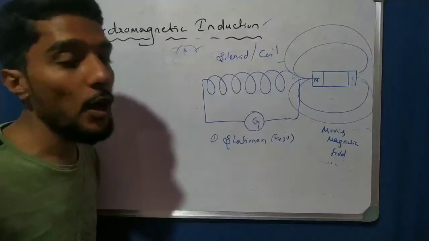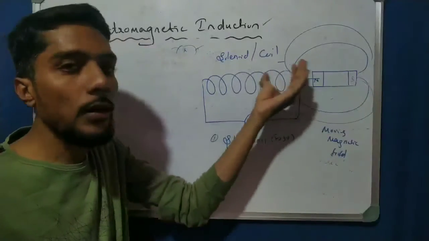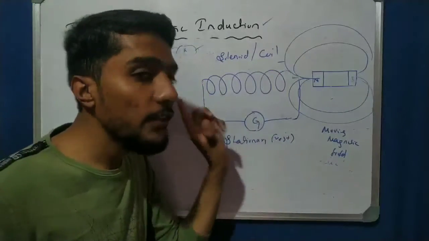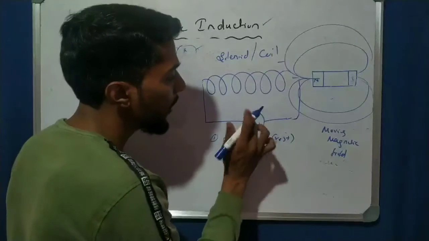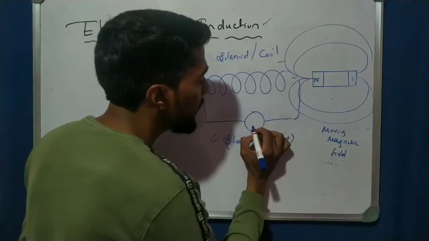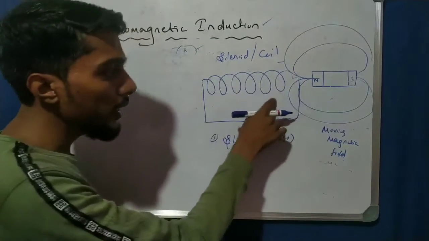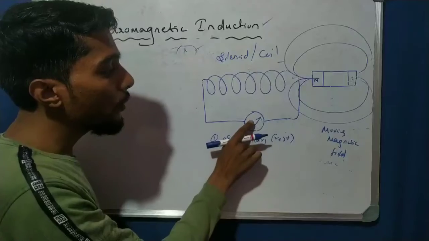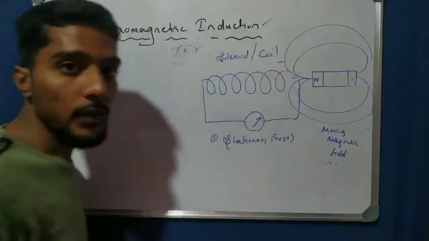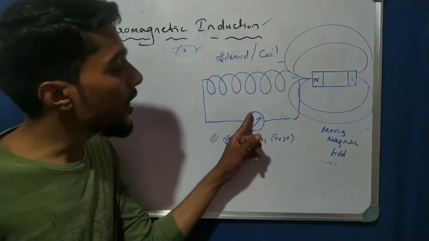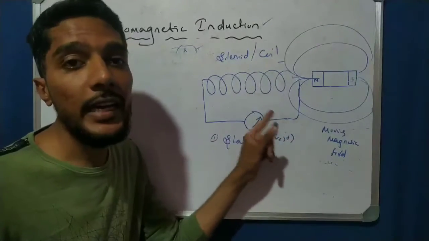Whenever a magnetic field is brought near a coil, we observe deflection of the galvanometer in one direction. When the S pole is brought near the coil, we observe the deflection in this direction. One case. This deflection shows the presence of current in the circuit.